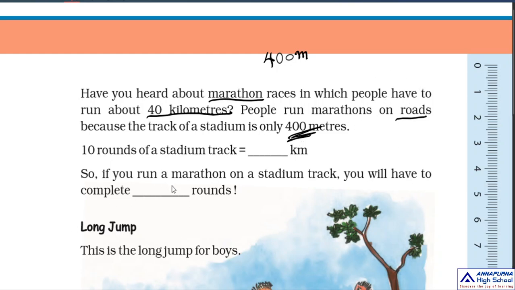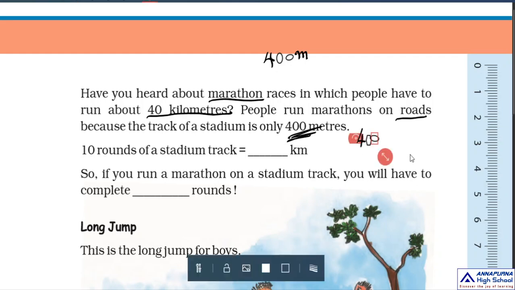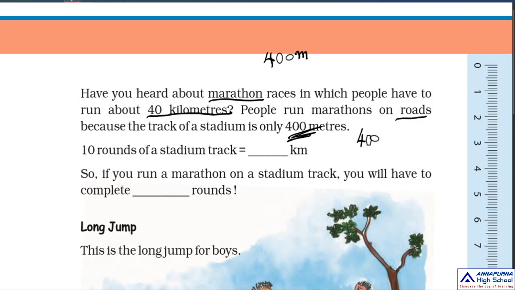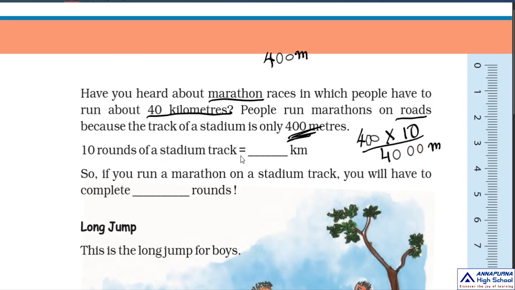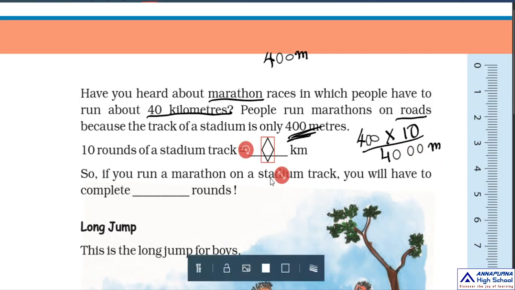Okay children. So here, 10 rounds of a stadium track. How many meters is a stadium track? Only 400 meters. So if you run 10 rounds, 400 into 10. What is the answer? 4000 meters. 4000 meters means how many kilometers, children? 4000 meters means 4 kilometers. Okay children?